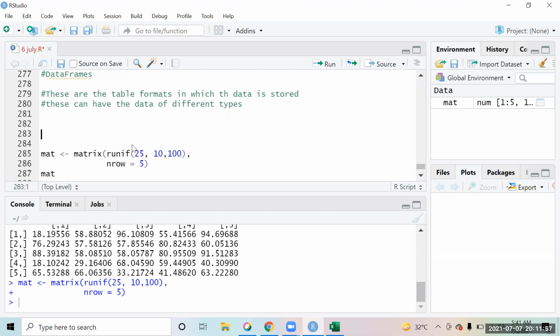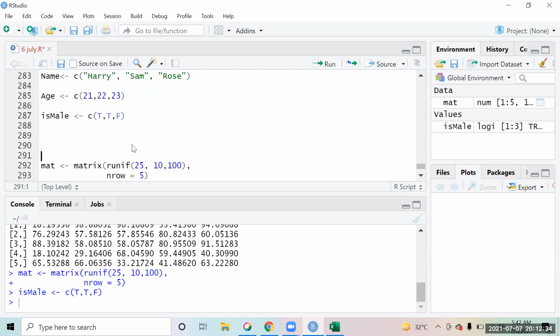First of all, I'll create some small vectors. Suppose I create a vector called name, in which I'm storing the names of people: Harry, Sam, Rose. Then another vector is age, with the ages 21, 22, 23. And we are saying is male, whether a person is male or not, which I have stored as true, false. So I've written three vectors right now.